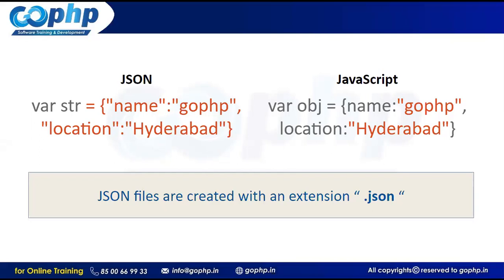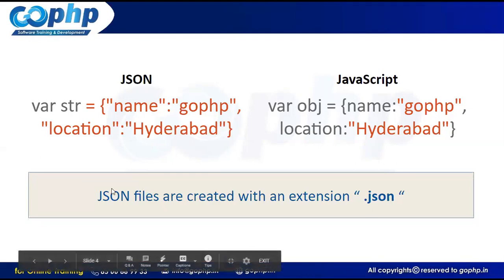The same I given here where str equal to, can you see how the left side JSON object is looking, like how the right-hand side JavaScript object is looking? The only difference you are observing, I think, is the double quotes for the keys. So a JSON string contains keys and values. Here the keys are containing double quotes, whereas in a JavaScript object we don't have any double quotes for the keys, guys. And one more thing, JSON files are created with an extension called .json.